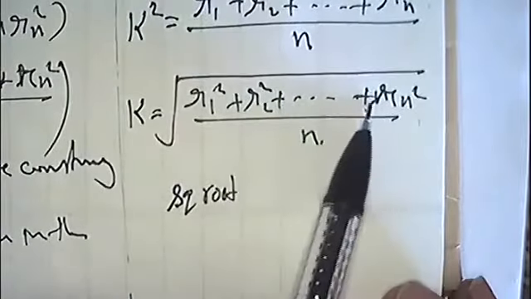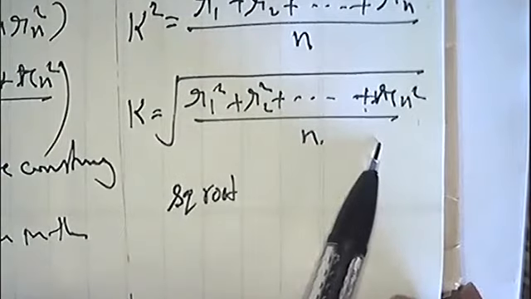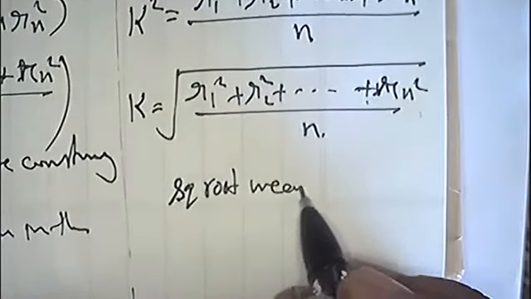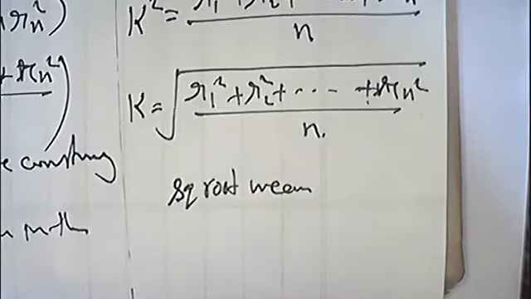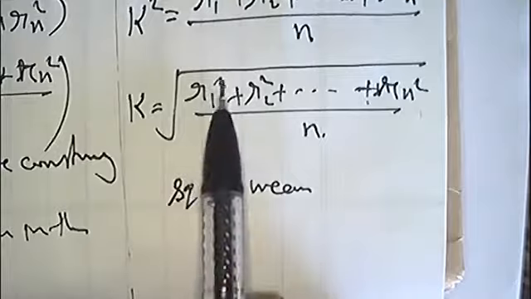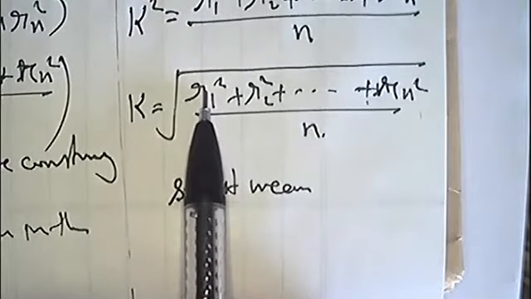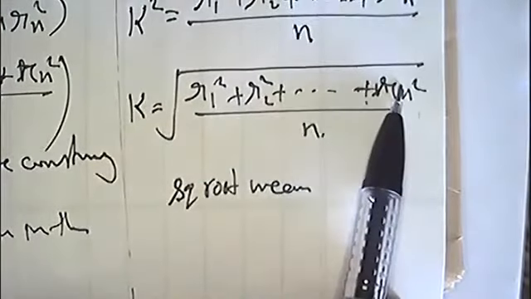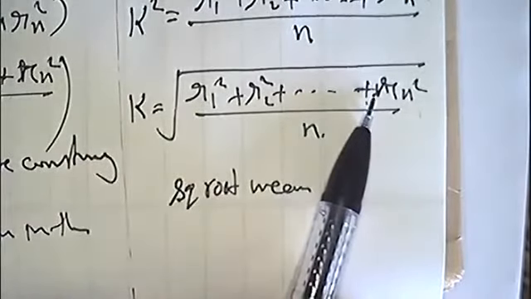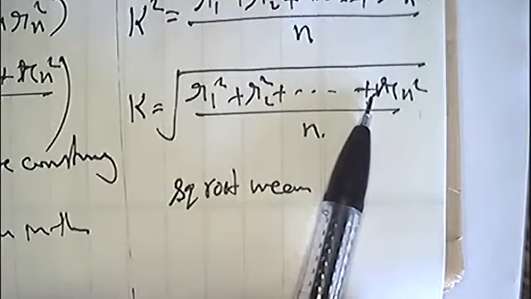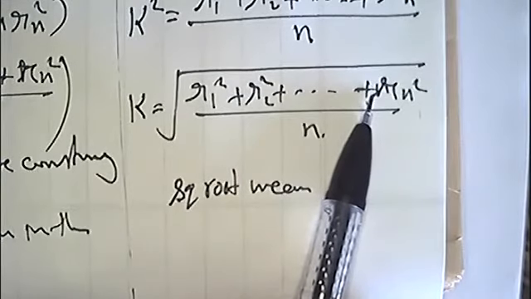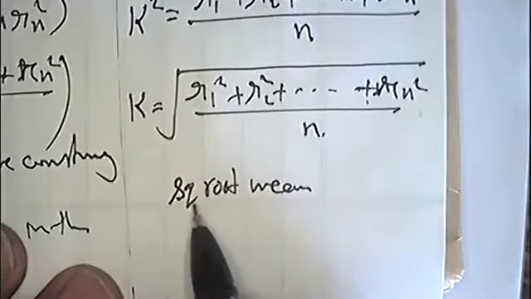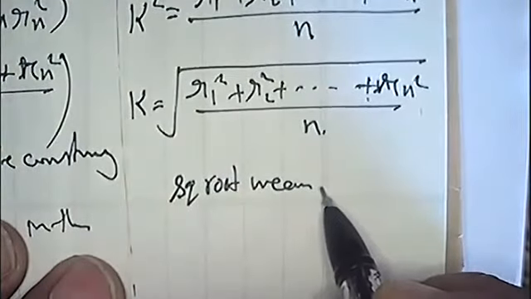This r1 square plus r2 square plus up to rn square upon n is the mean. Root mean. अब किसका mean है ये? To what is the mean taken? This is the mean of squares. It is a mean of squares: r1 square, r2 square, r3 square, rn square. Squares of distance of particle from the axis. Root mean, mean किसका है?